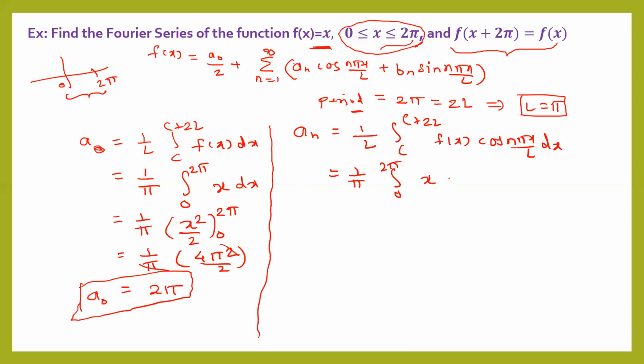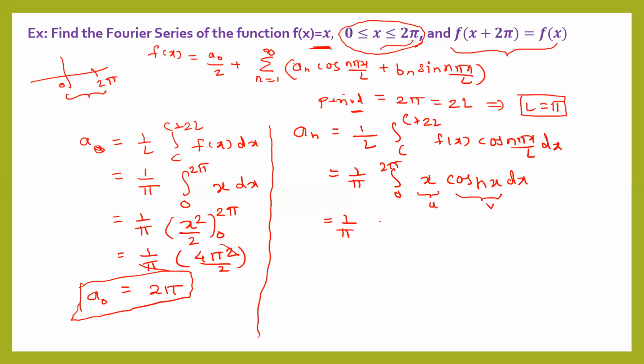Function f(x) is x cos(nx). Now we know the value of L is pi, so this pi and pi will get cancelled, and we have here only x cos nx dx to integrate. While integrating this, one we have to write as u, other as v. This algebraic term, polynomial, we will treat as u, and this is v.